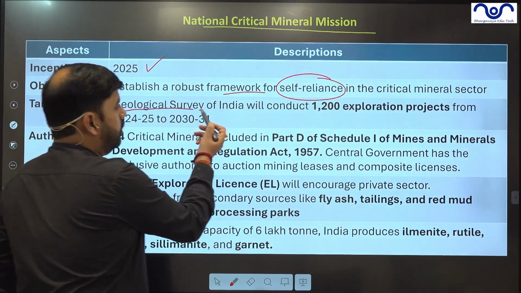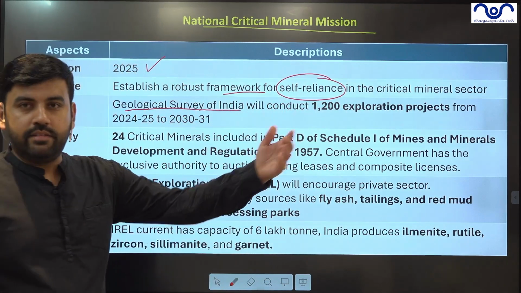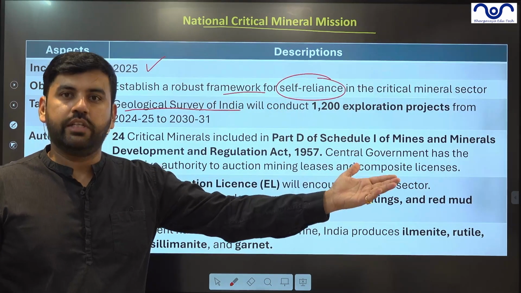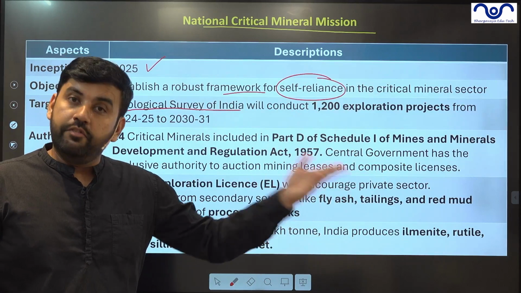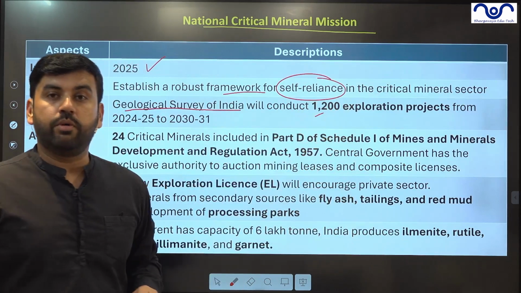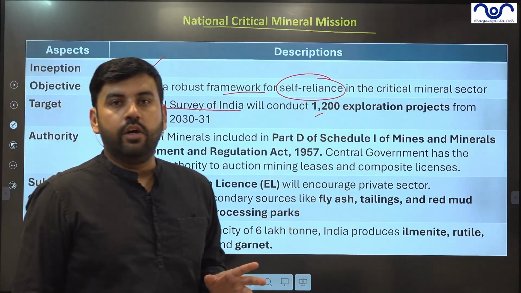So it has said to the Geological Survey of India, please go and conduct exploration and find out whether we have more of such elements or not, and if we have, where we have them. So 1,200 exploration projects are going to be undertaken for that extraction.